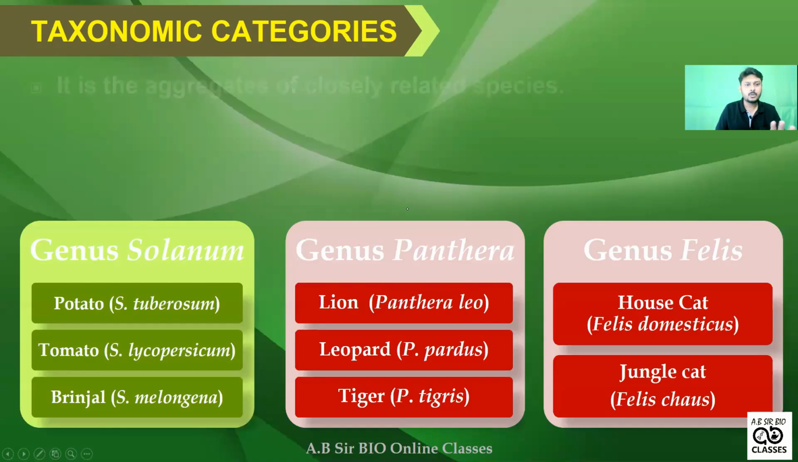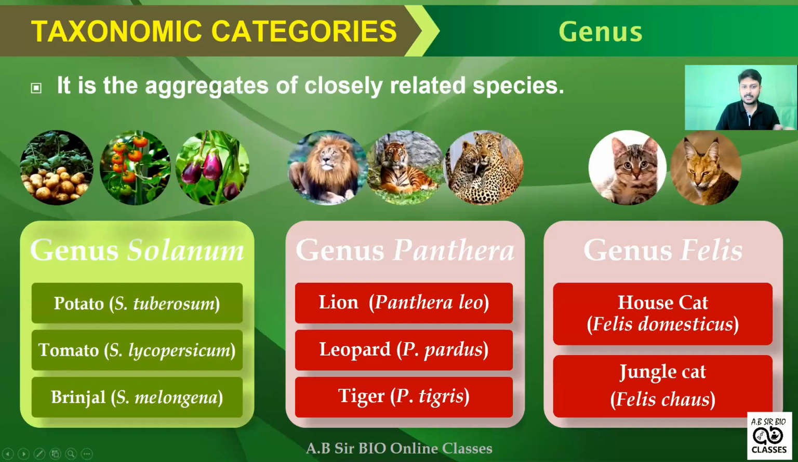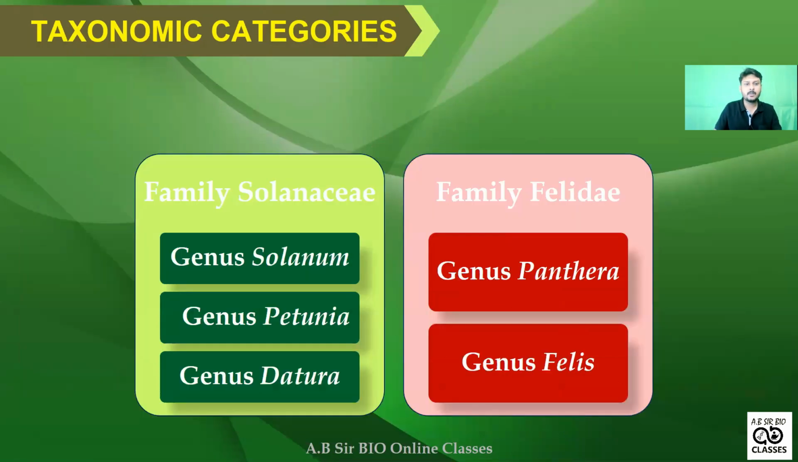Okay. So what are taxonomic categories? See, it is the aggregates of closely related species. Okay, so here you can see some of the genus Solanum. Okay, some of the genus Panthera, some of the genus Felis. So I think that one is also given in your NCERT book. So it is the aggregates of closely related species. Okay, so here are some of the taxonomic categories, like some related genera from the family Solanaceae, genus Solanum.